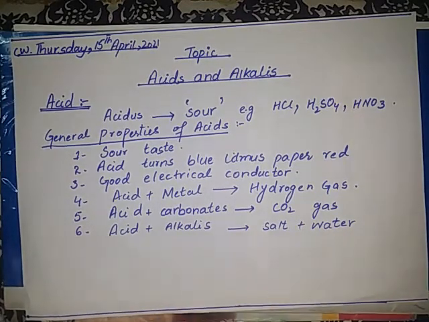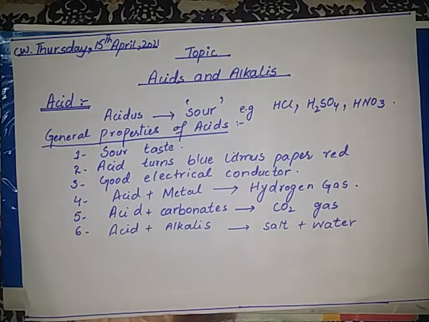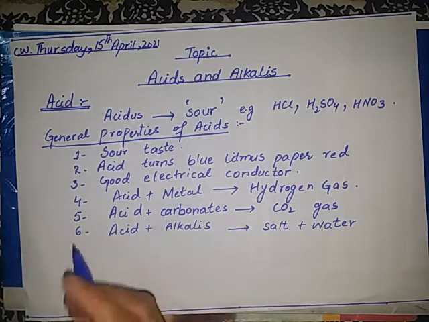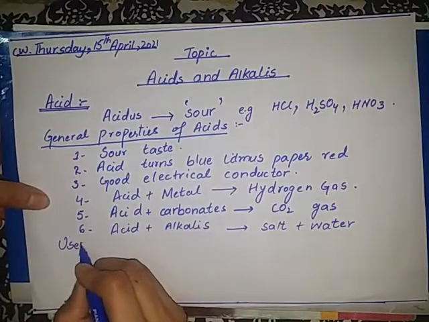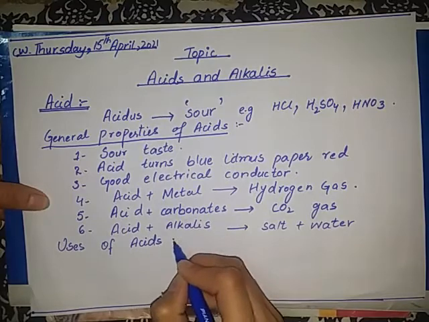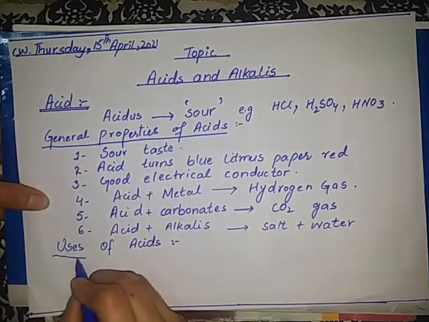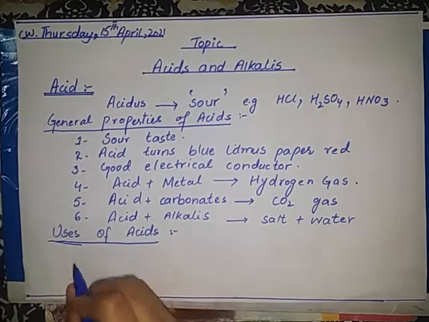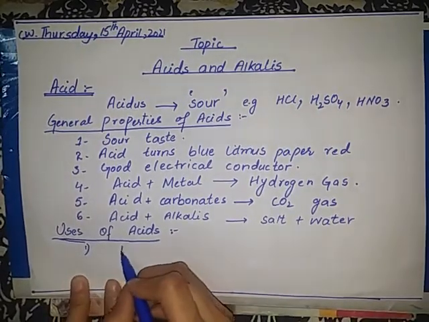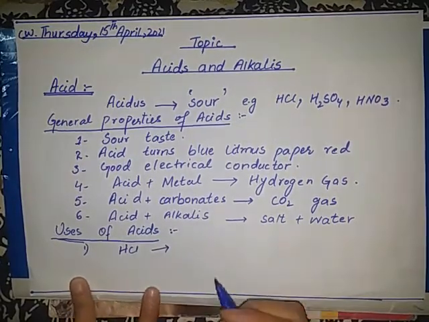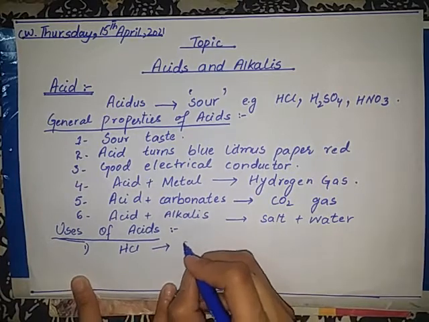Students, now let me explain some important uses of acid. What are some important uses of acids? Students, first use is hydrochloric acid, which is represented by HCl. Hydrochloric acid is used in cleaning metallic surfaces.